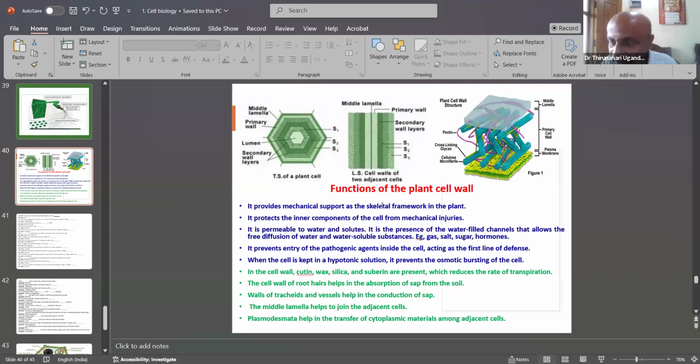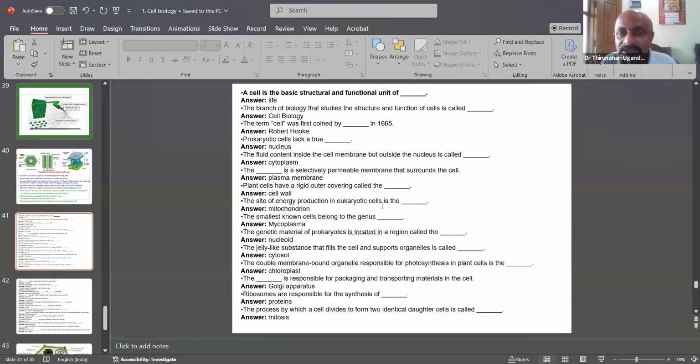Based on this topic, we prepared multiple choice or fill-in-the-blank questions for preparation for the PG entrance and all other competitive examinations. On this topic, I prepared a few fill-in-the-blanks for practicing, for your future needs. The cell is the basic structural and functional unit of life. The branch of biology that studies structure and function is called cell biology. The term cell was coined by Robert Hooke.